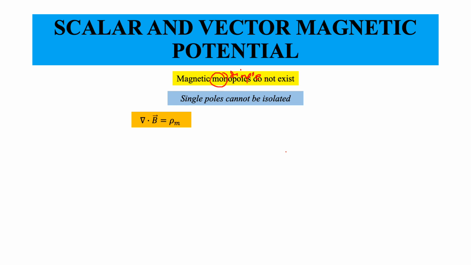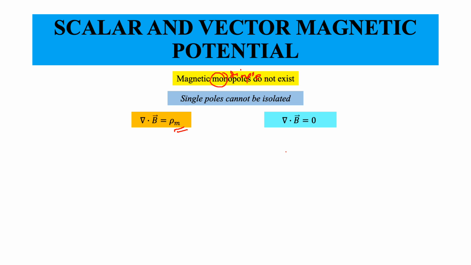Mathematically del dot B equals 0 might be all right, but if physically rho m does exist, then you have to change this law to del dot B equals rho m. Otherwise, so far what we have seen is that del dot B is equal to 0 all the time.